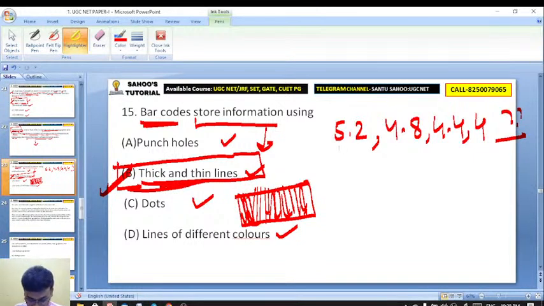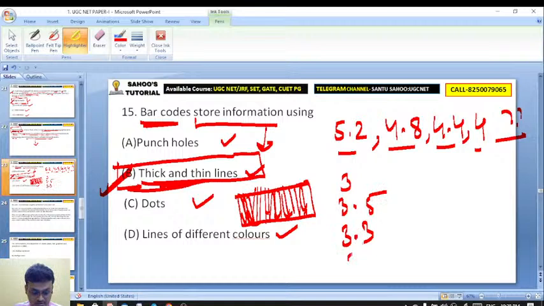Here you see 5.2, 4.8, 4.4, then 4. Then what is the right answer? Your options are like 3, 3.5, then you have 3.3, 3.6.